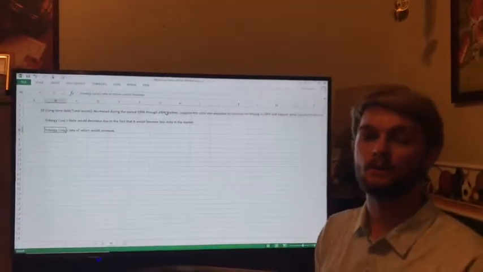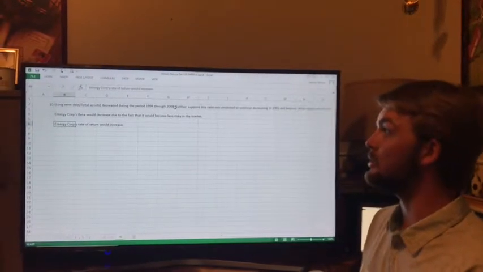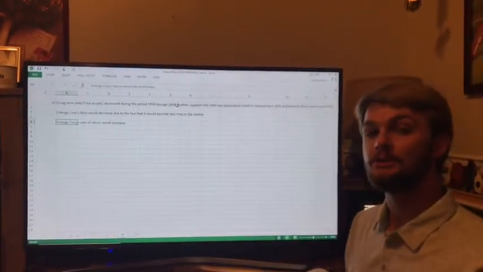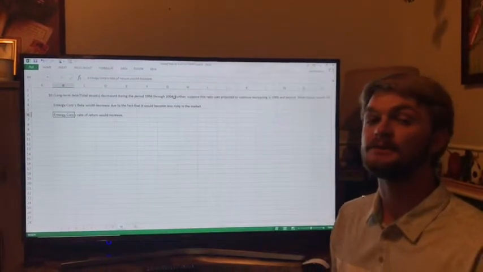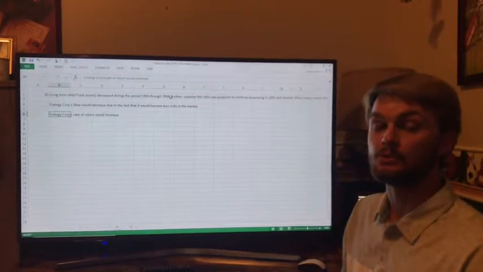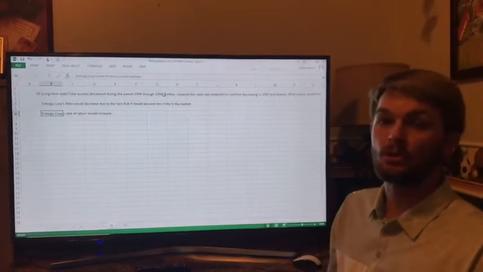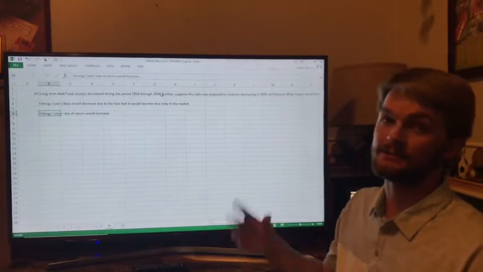From 1994 to 2004, the total debt to asset ratio decreased. Now suppose that it continued to decrease in 2005. What would happen to this company's beta? This company's beta would decrease due to the fact that it would become less risky to the market because they don't have as much debt. Now, Entergy Corp's rate of return would increase from this.